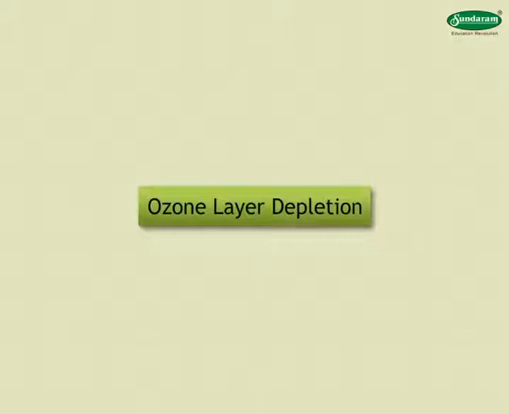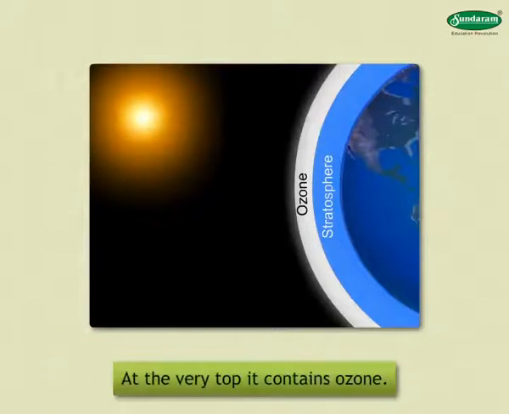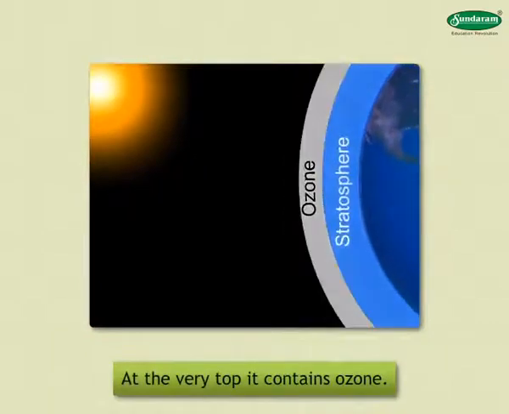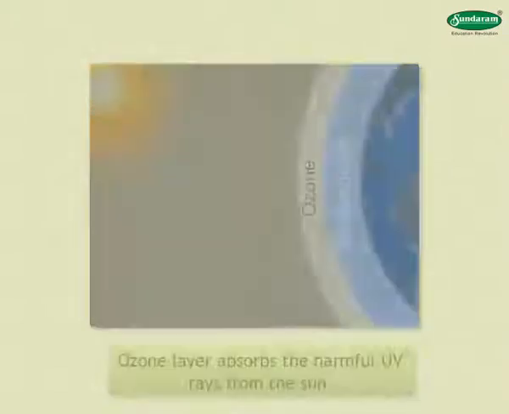Ozone layer depletion. Stratosphere, the second layer of the atmosphere, reaches 48 kilometers above the Earth's surface, and at the very top it contains ozone. Ozone layer absorbs the harmful ultraviolet rays from the sun and protects both plant and animal life on the planet.